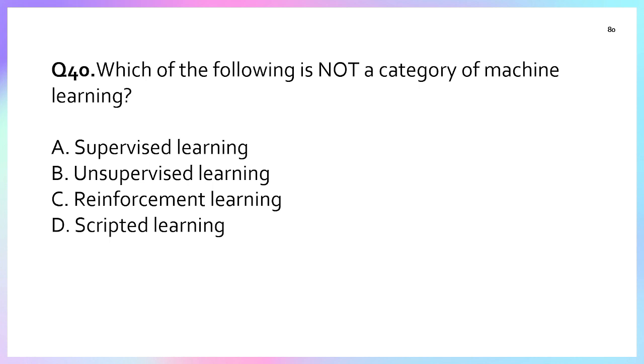I explained all these definitions because a few previous questions related to them. Only scripted learning is not part of machine learning, so the correct answer is option D.